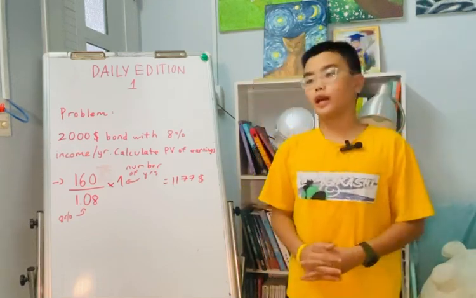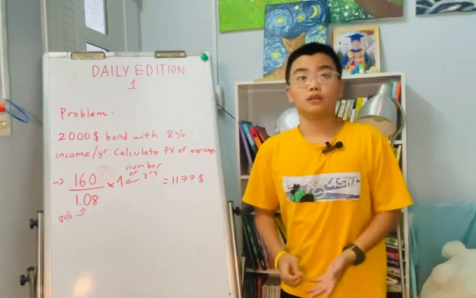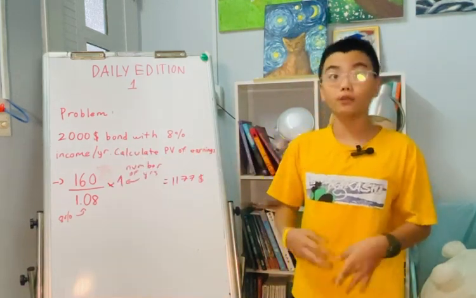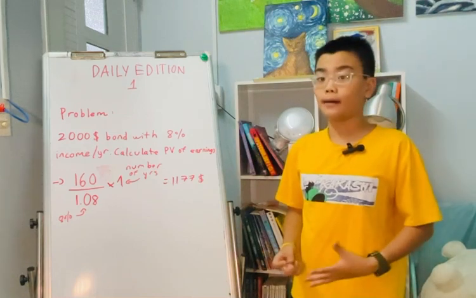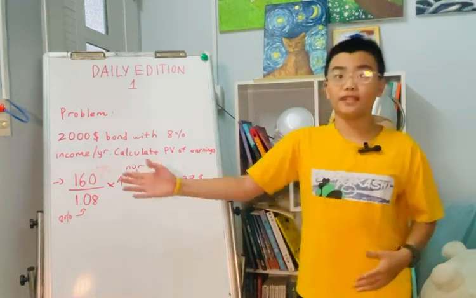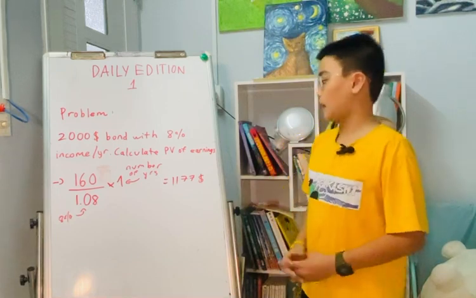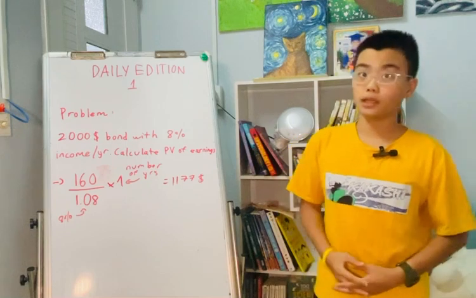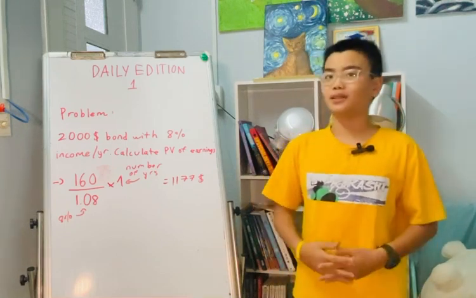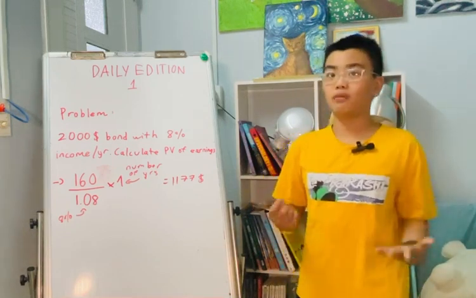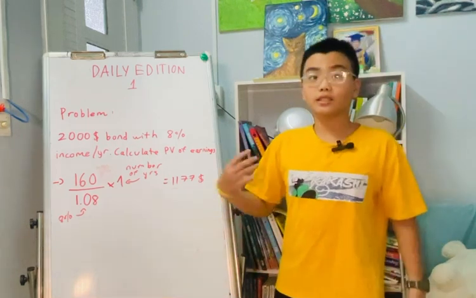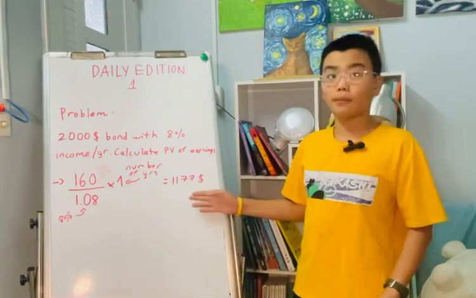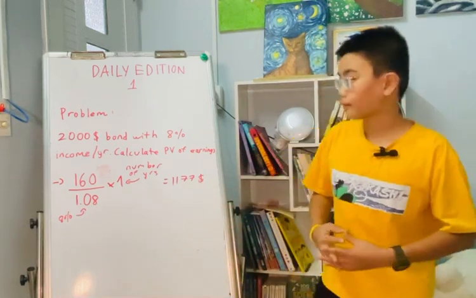And after we have every year, instead of the $1,600 that we were supposed to have, the present value of these $1,600 is actually $1,177, because over time, the time value of money decreases the value of money in general, meaning that 1,600 10 years from now would be only around this much amount of money today.